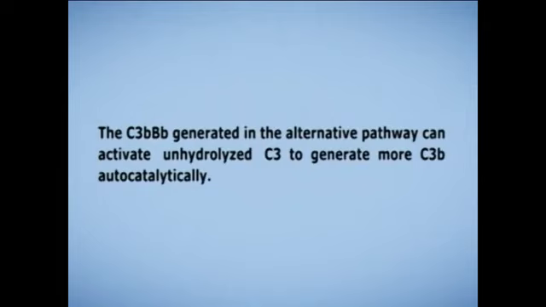The C3bBb generated in the alternative pathway can activate unhydrolyzed C3 to generate more C3b autocatalytically. As a result, the initial steps are repeated and amplified, so that more than 2 times 10 to the power 6 molecules of C3b can be deposited on an antigenic surface in less than 5 minutes.